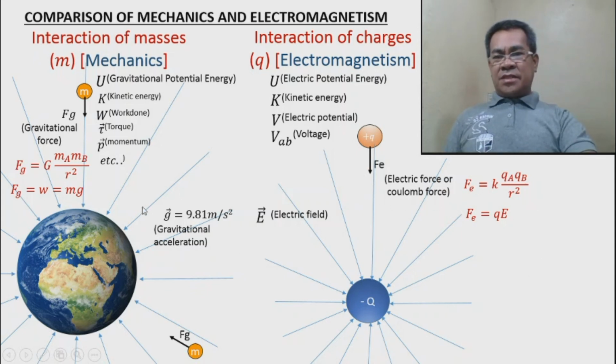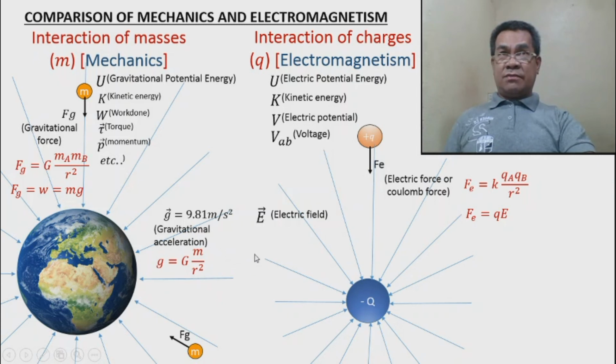Okay? So, as I've said, if you combine these two, using the law of universal gravitation and the definition of weight, you will arrive at the formula to calculate the gravitational acceleration g. Acceleration is equal to the gravitational constant G times m over r squared. By the way, G is a constant, 6.67 times 10 raised to negative 11.